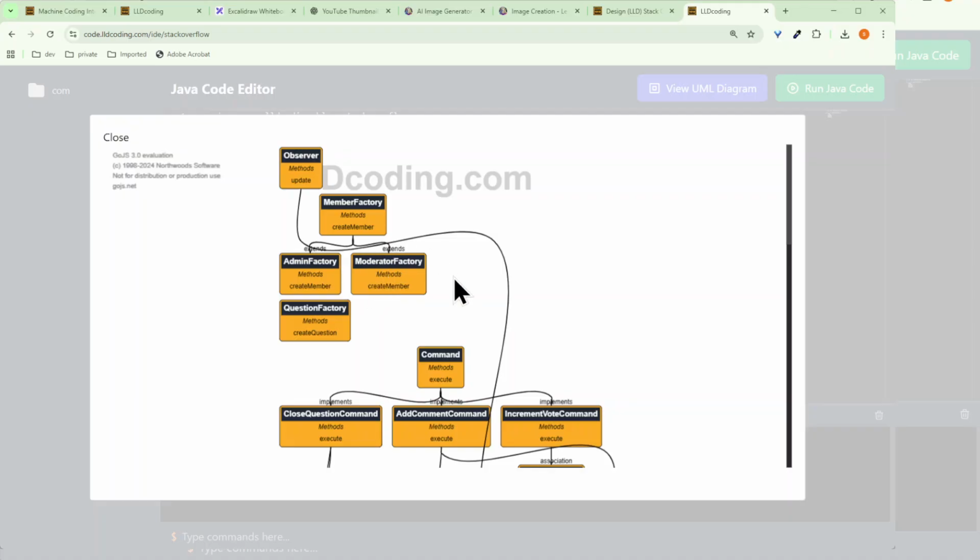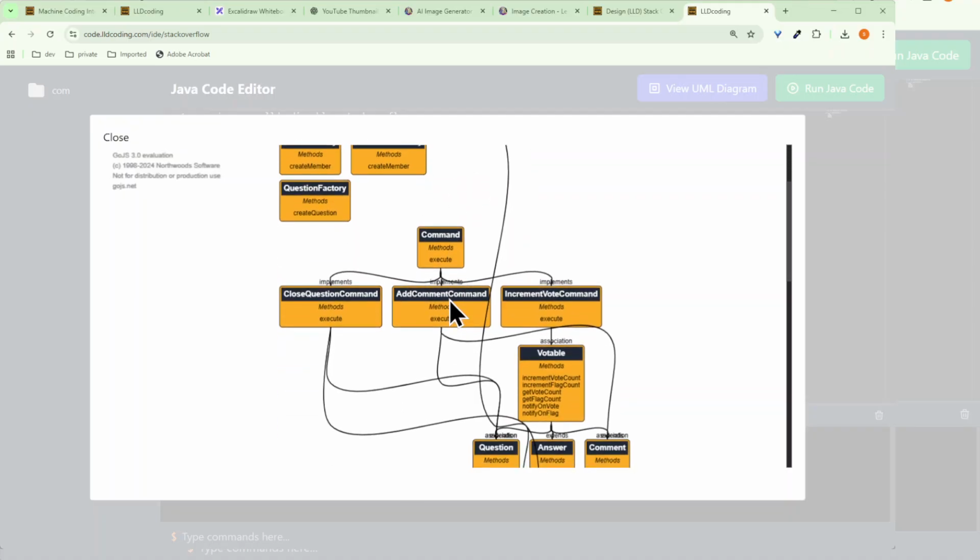Observer pattern is used for notifying the users whenever a new post comes up, a new vote comes up on their post, or anyone answers the questions posted by them, all those things. The command pattern is used whenever you are adding a comment, upvoting or downvoting any question, closing a question, adding a question, or making a new post. Adding a tag is more minor. These are the major commands which we are looking at.